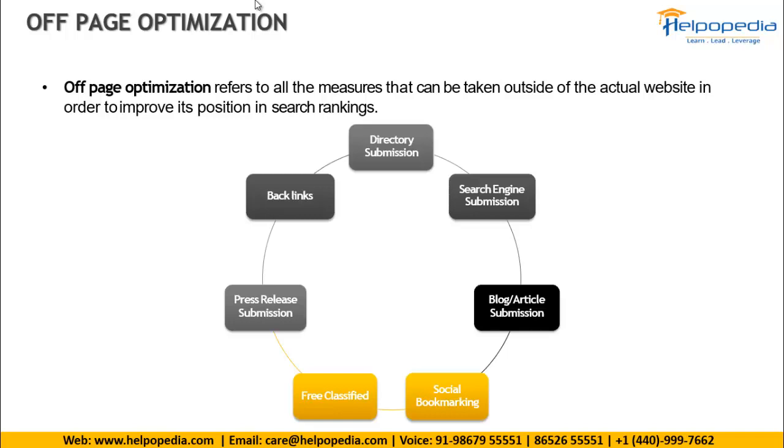Then you can promote by writing a blog or article submission. You can write a blog on your topic, giving important information which you feel people will like. See, nowadays here in Kharghar, there was a topic about paying property tax.